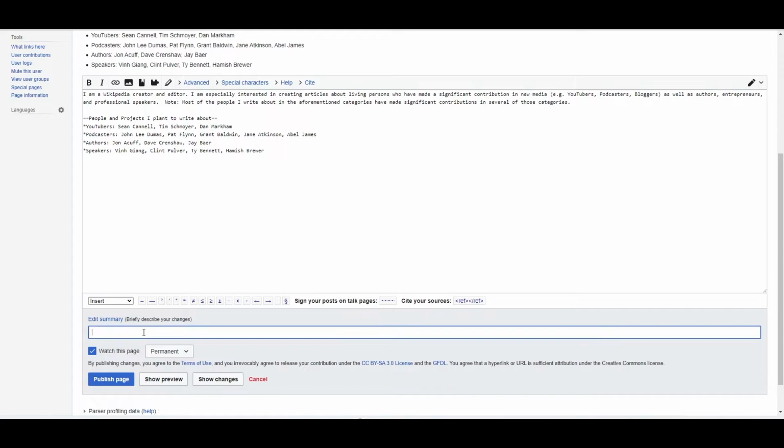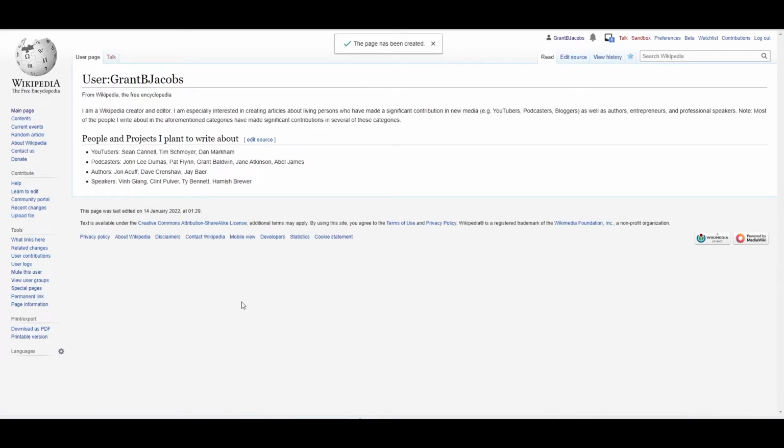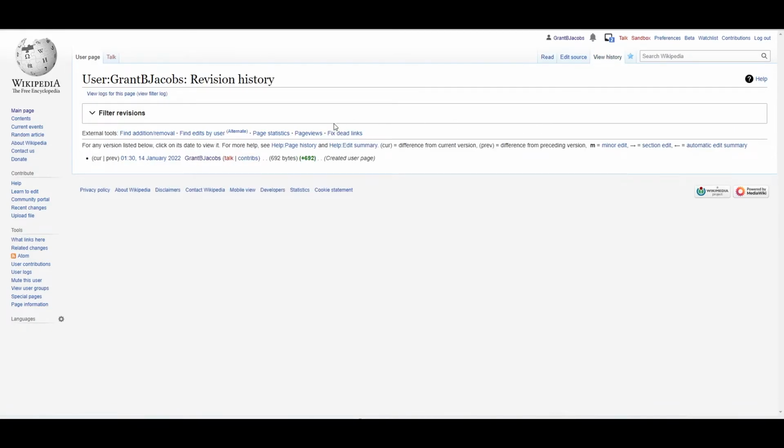Then you can just say what you did, created user page, and then I'm going to hit publish page. And there you go. So it automatically published, and I could do that even though I don't have article writing privileges yet. Now I've made an edit. I made it to my own page. And so now I have a little bit of a history. So if I click on view history, you can see I've done something. So here's my username. I made a contribution. It was this much information that I added, and it puts the date. So that's nice to now have a view history.